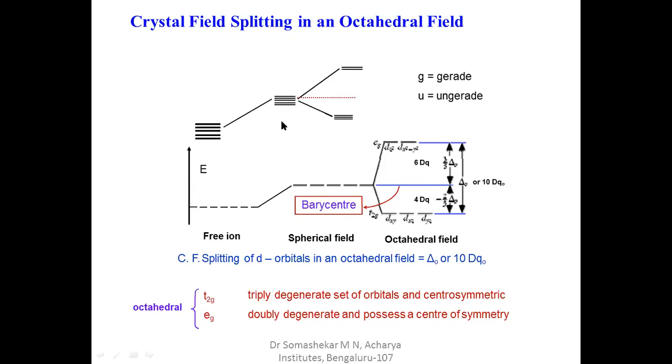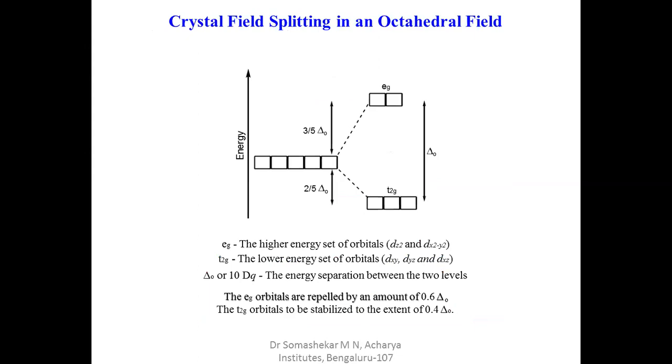Whenever the ligands approach octahedrally, degeneracy is removed. The orbitals split into 2 sets, one is t2g and the other is eg. The eg orbitals have higher energy, and the t2g orbitals are lower in energy. So this is how the 5 d orbitals split in an octahedral field.